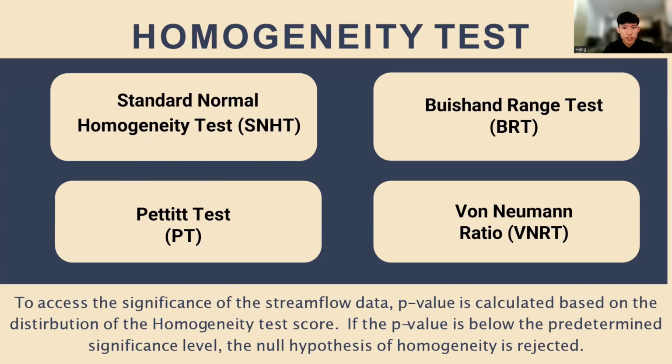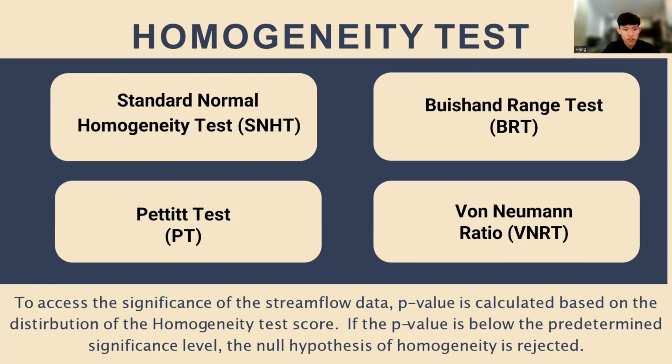First of all, we have our homogeneity tests. There are a total of 4 homogeneity tests: the standard normal homogeneity test, the Buishand range test, the Pettitt test, and also the von Neumann ratio test. What all these tests do is determine whether the data series of each station is homogeneous. When a data series is homogeneous, it has a constant mean over time or follows a stationary pattern. The test is to ensure the data we are using is reliable.